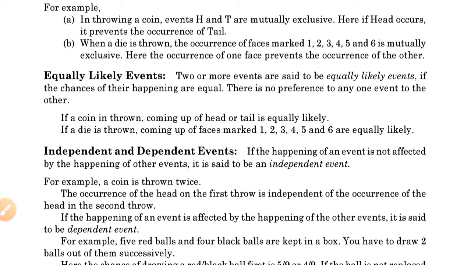Again, if we take the example of a coin, if a coin is thrown, there are two chances, either head will be up or tail will be up. Both have equal chances. Therefore, these events are called equally likely events. In the case of a die, the coming of faces marked 1, 2, 3, 4, 5, and 6 are also equally likely events.